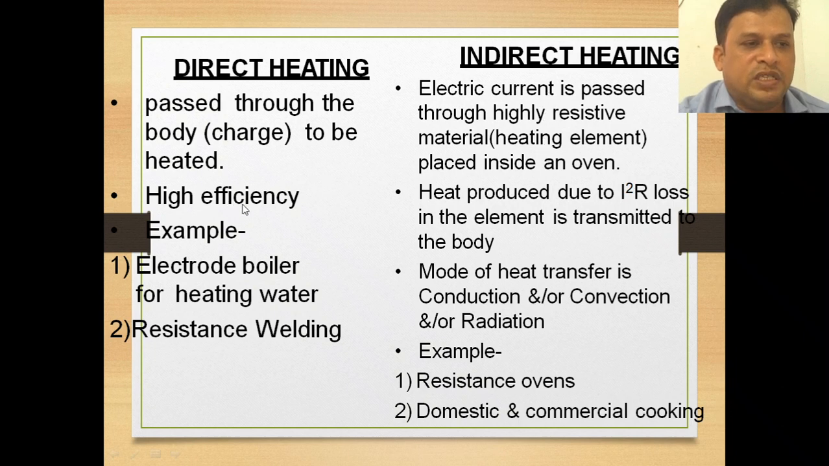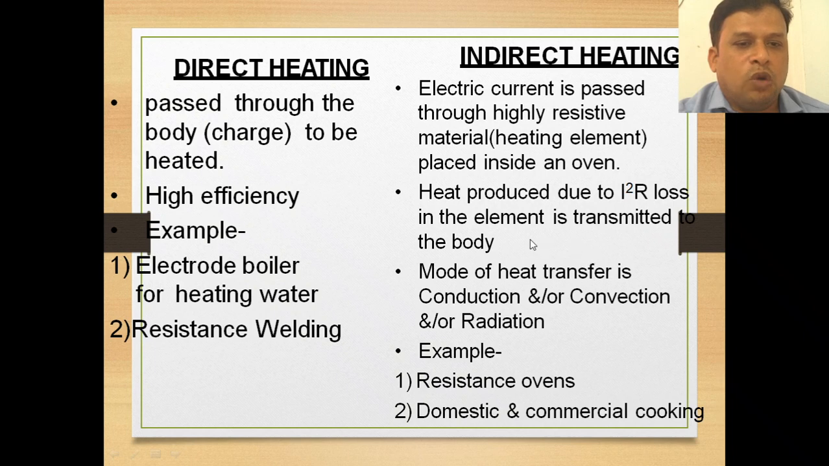Now, high efficiency, which one? Direct heating has a high efficiency. In indirect heating, the heat produced by the I square R loss in the element is transmitted to the body. But in direct heating, the charge itself is heated, so it has high efficiency. Examples of direct resistance heating are the electrode boiler for heating water, as well as resistance welding. Resistance welding comes under direct resistance heating.